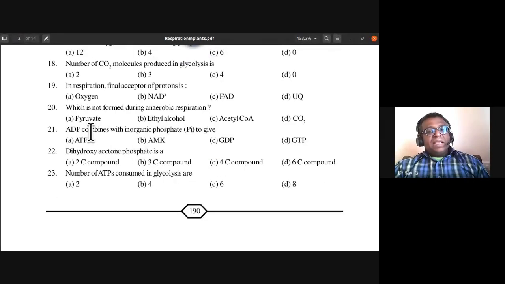ADP combines with inorganic phosphate to give ATP, AMP, GDP, or GTP. ATP is adenosine triphosphate, and GDP and GTP are guanine diphosphate and guanine triphosphate. The answer is 21st, A. So ADP combines with inorganic phosphate to form ATP.